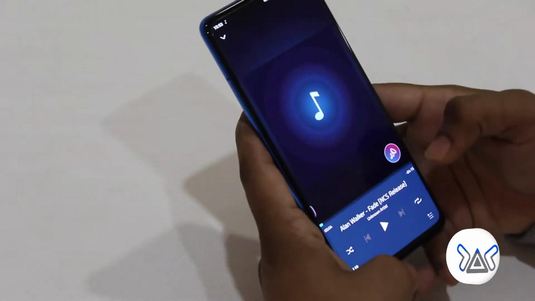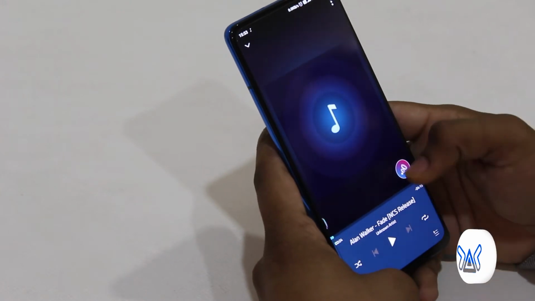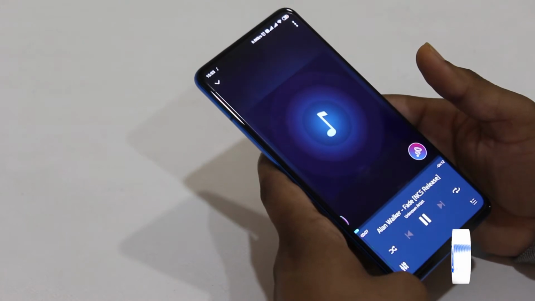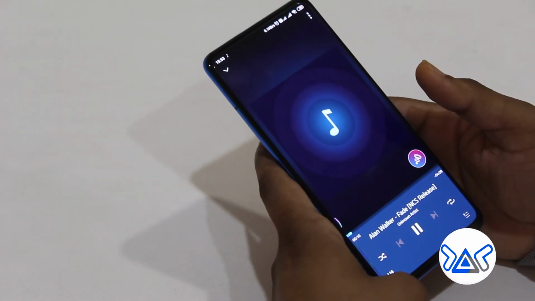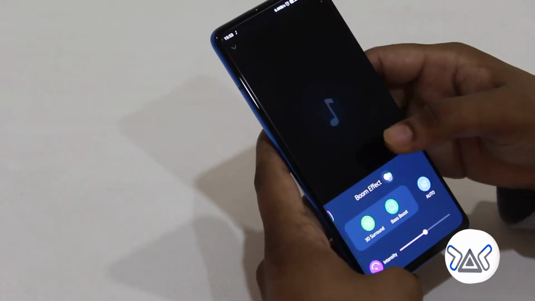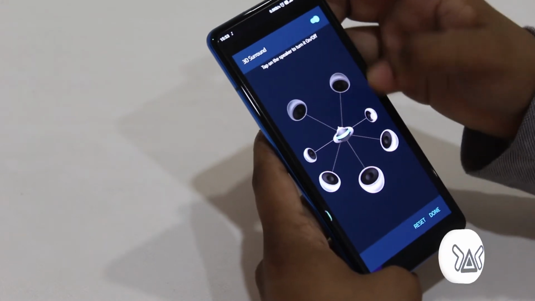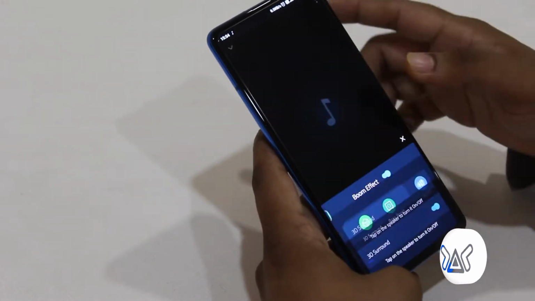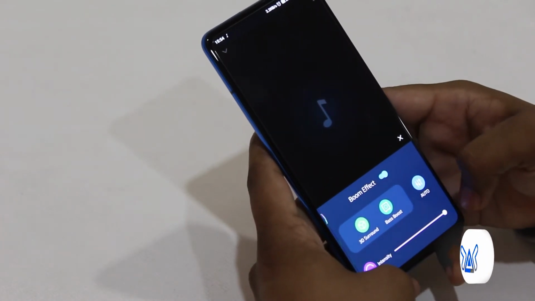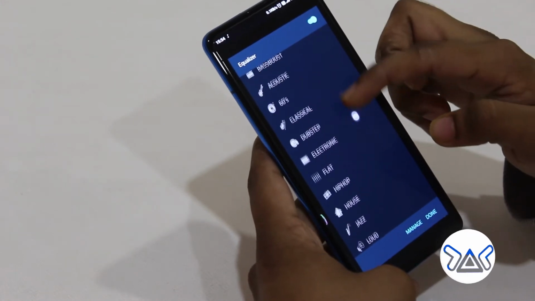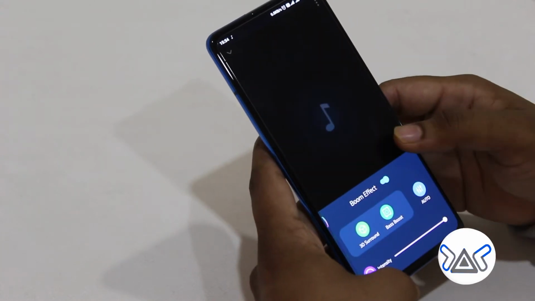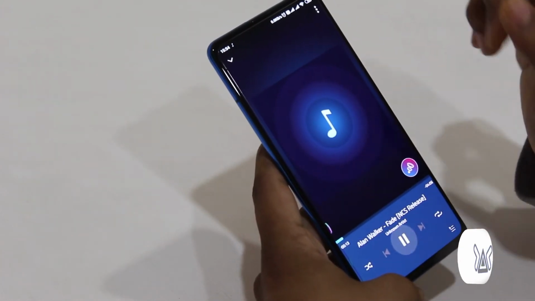Now at first I will be playing without the Boom effect, the 3D sound. Here it is. Now I will enable the Boom effect. Here it is, the 3D sound. You can adjust it. I will keep all of this full. You can keep the bass boost effect on and the intensity will be high. You can adjust the equalizer as you want, but I am keeping it as normal, and I will play this song.